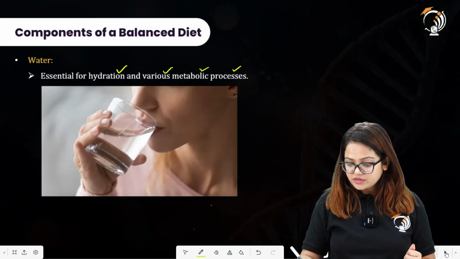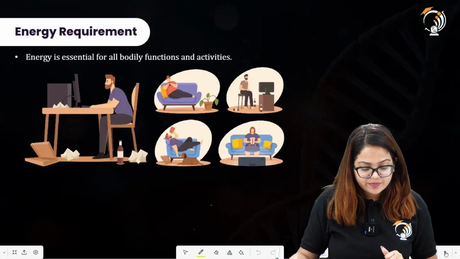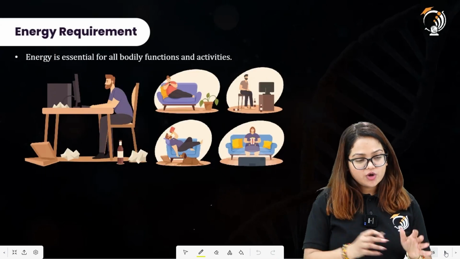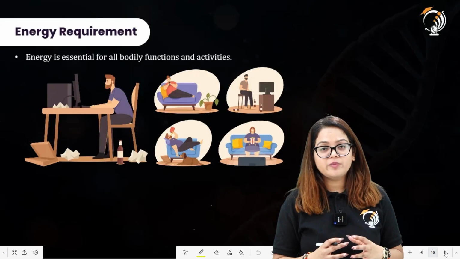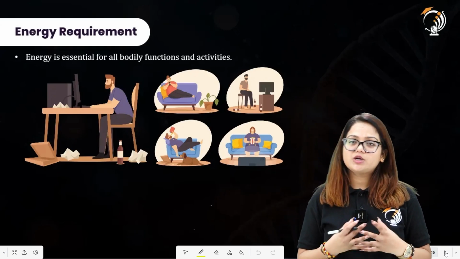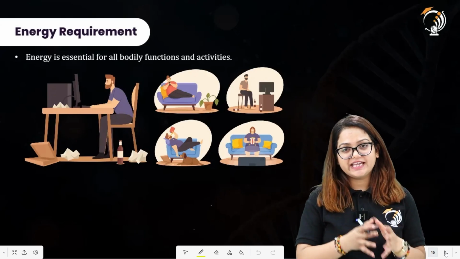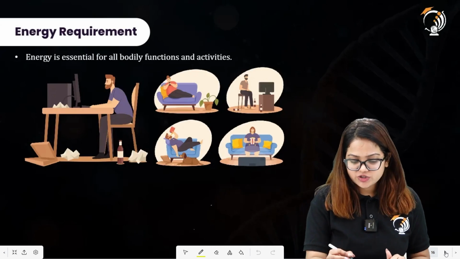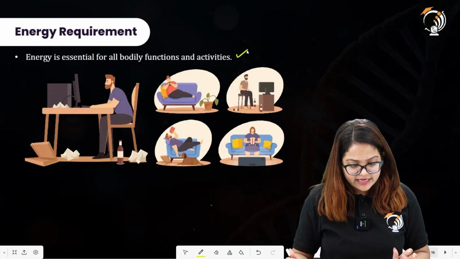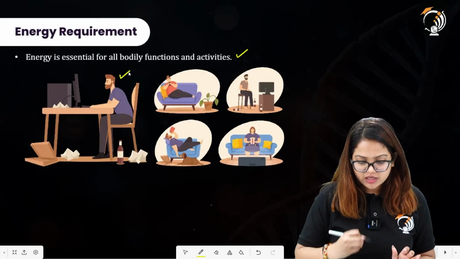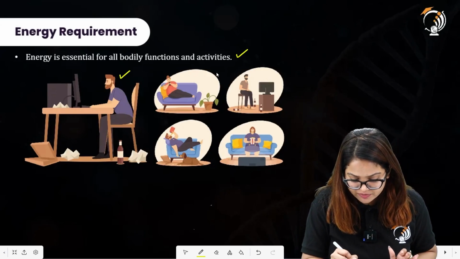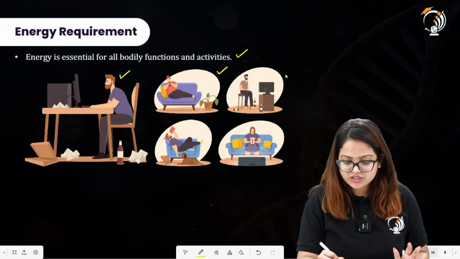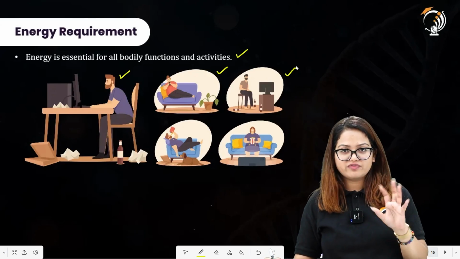All right. And next we have energy requirement. Energy is essential for all bodily functions and activities. So in order to perform any activity, any movement, we require energy. In order to get energy, we require carbohydrates and fats. So energy is essential for all bodily functions and activities, whether the person is working, spending time on his mobile phone, or watching TV.